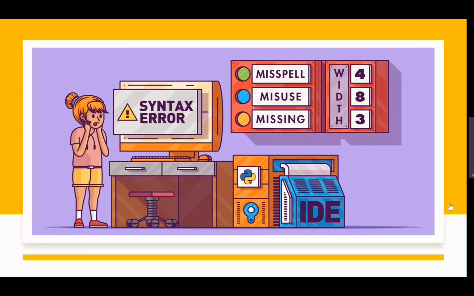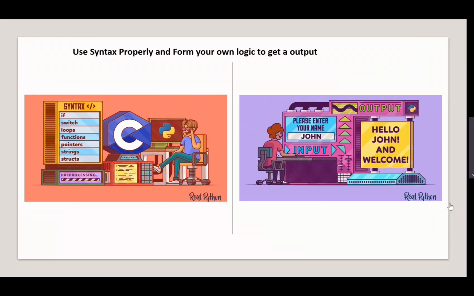If you're not using these things, what will happen? You will get a syntax error in your programming. If you use those things smartly, your program or your machine will perform smartly, and you will get the respective output whatever you have requested. So this is about the basics of Python's tokens. Not only Python, it is common across all programming languages. Tokens are the main thing to know to build the structure of programming.